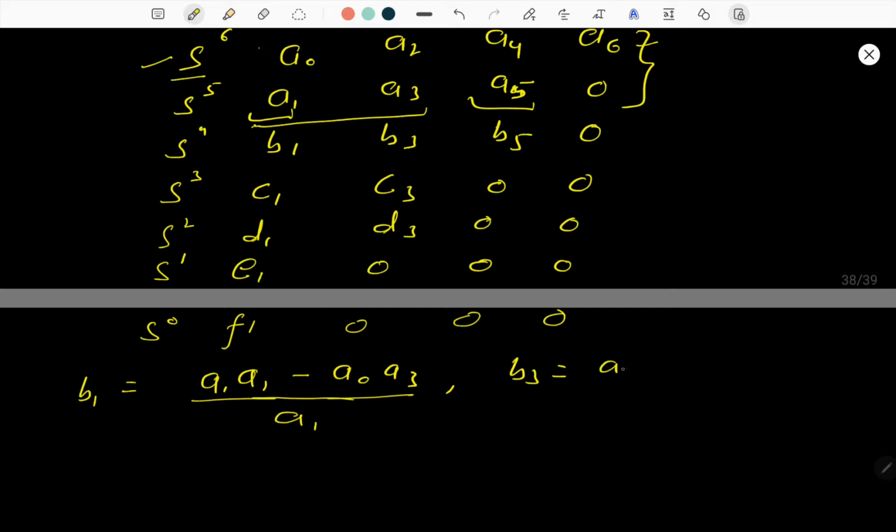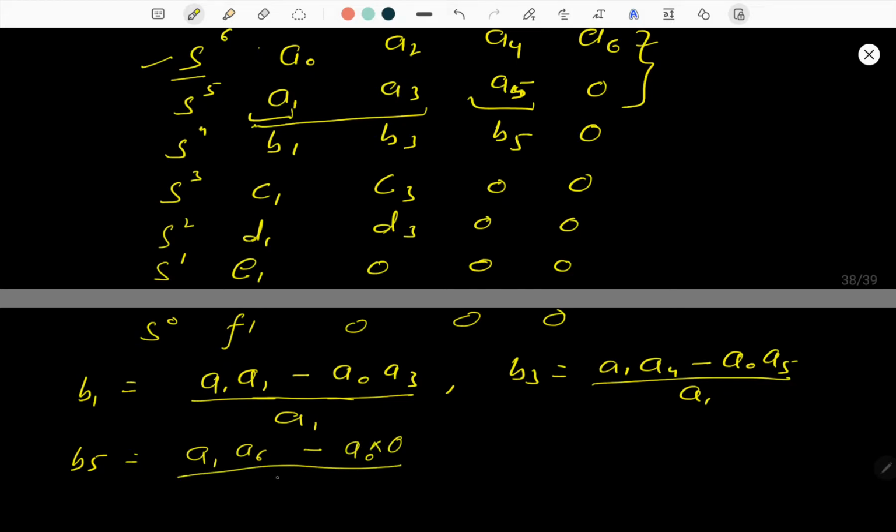How? a1 a4 minus a0 a5 divided by a1, okay. And what is b5? b5 is simply a1 a6 minus a0 into 0 divided by a1, which is equal to a6, okay. So these are the values of b1, b3, and b5.